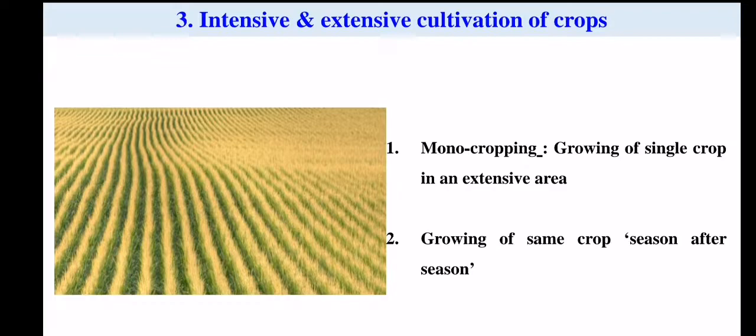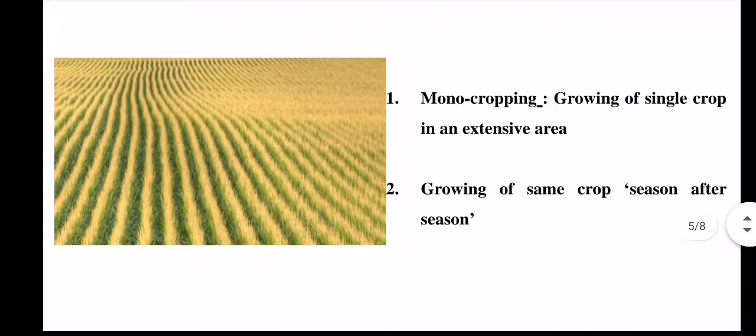One is monocropping, growing a single crop in an extensive area. If we are growing a single crop year by year, then there is a high chance of outbreak of any pest. Then growing the same crop season after season is also inviting different insect pests.